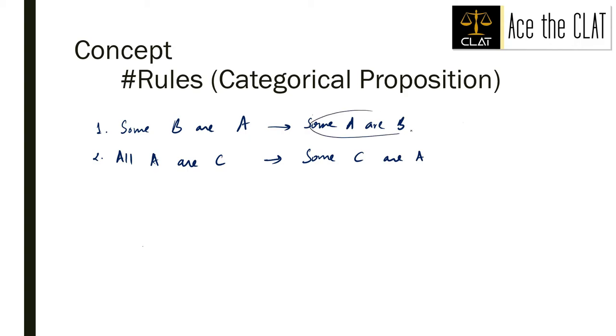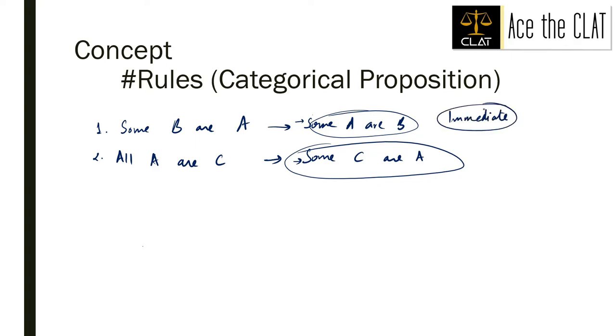Now these two inferences are derived from their parent proposition only. What I'm saying is that this inference was not derived from this statement, right? This statement was not needed to derive this inference. Similarly, for this inference, we do not need this statement, right? So statements or inferences that are derived from their parent proposition only, or from one statement only, are called immediate inferences,